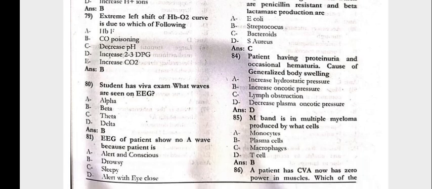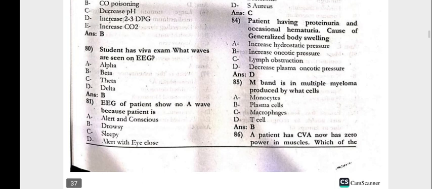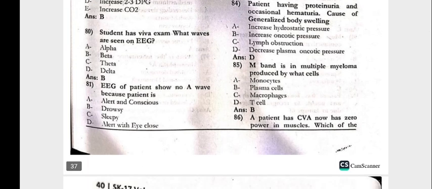In abdominal and gynecological surgery, which of the following organisms causing infection are penicillin resistant? The beta lactamase production, that is the Bacteroides. The patient having the proteinuria, the hematuria, causes generalized body swelling with the decreased plasma oncotic pressure. The M band in the multiple myeloma is produced by which cells? That is the plasma cells.